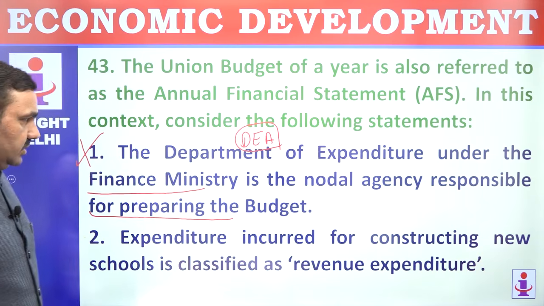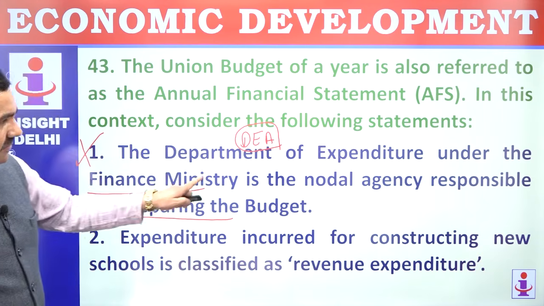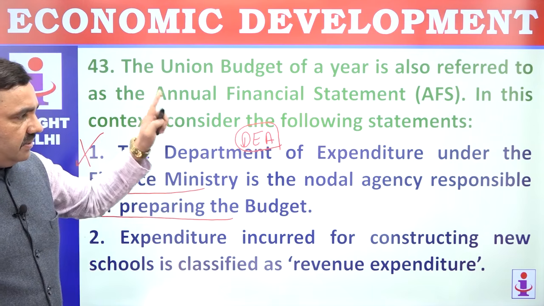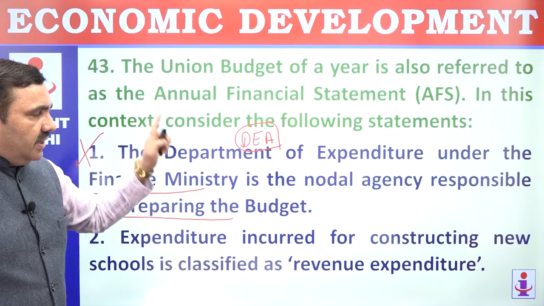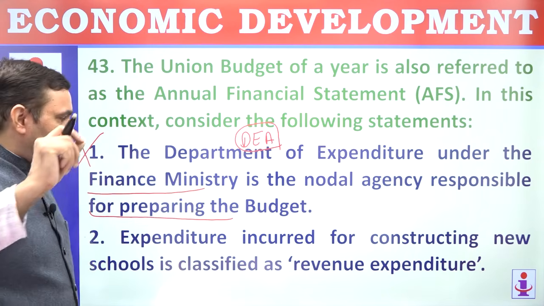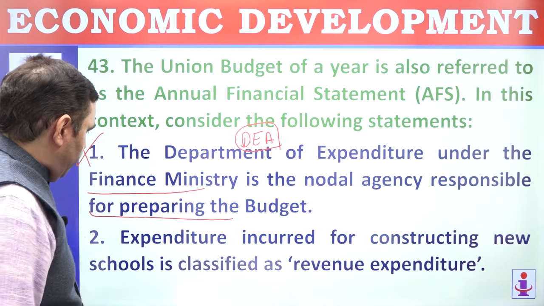So budget division, not Department of Expenditure, Department of Economic Affairs. Department of Economic Affairs, which is part of Finance Ministry, and budget division of that Department of Economic Affairs, that is responsible for preparing the budget.